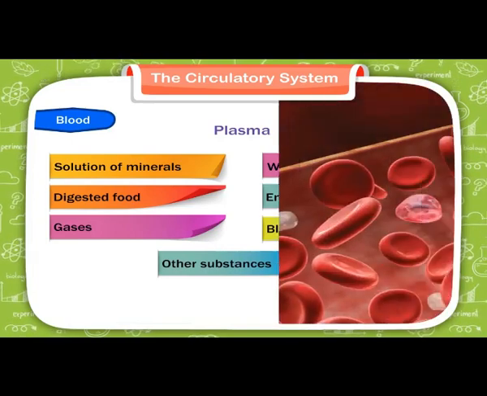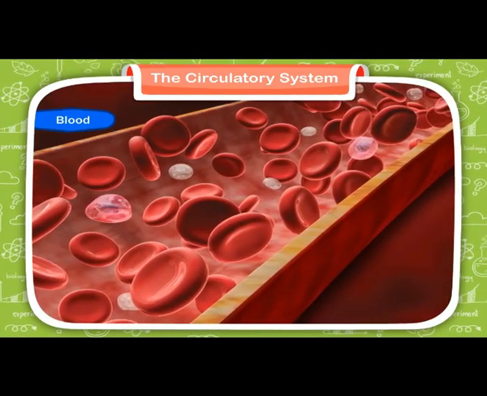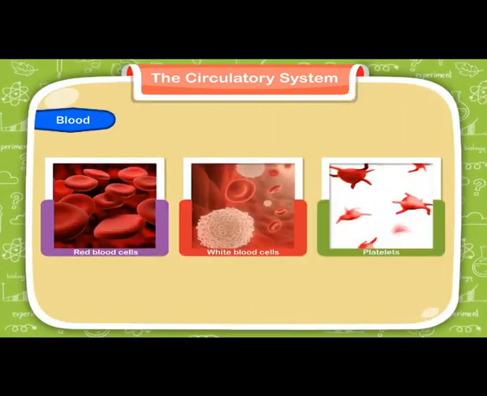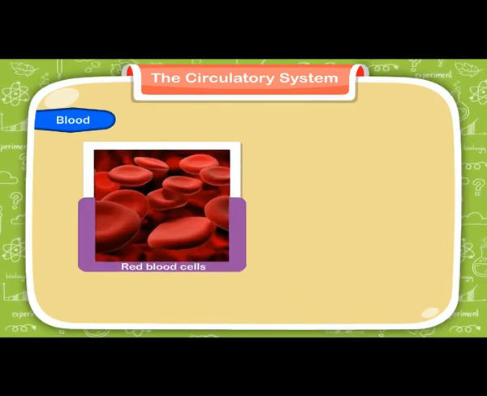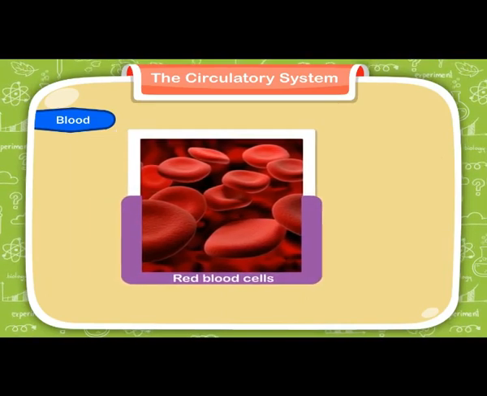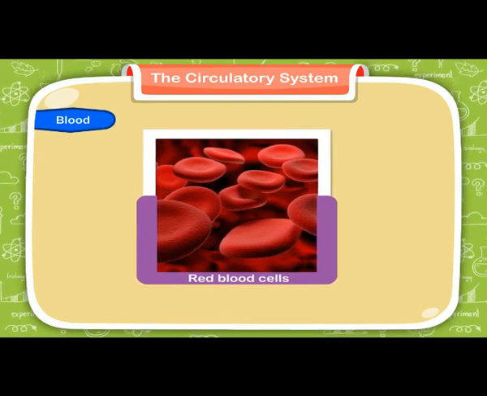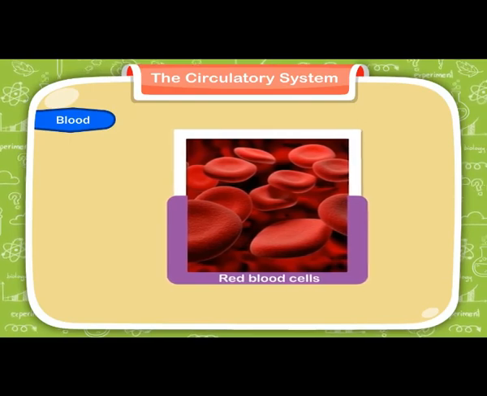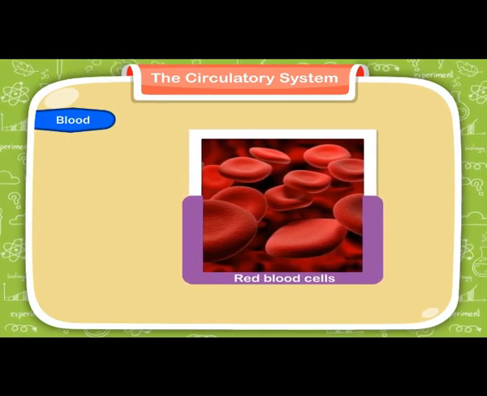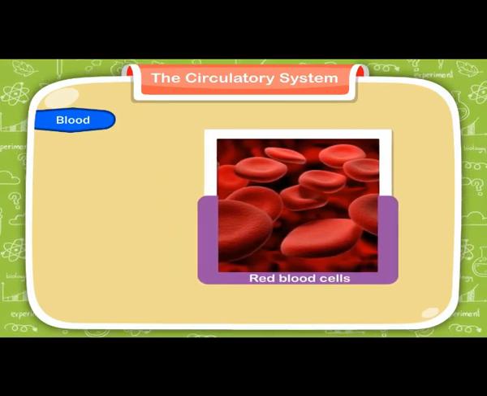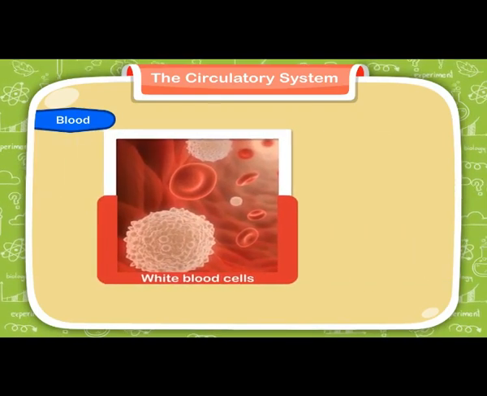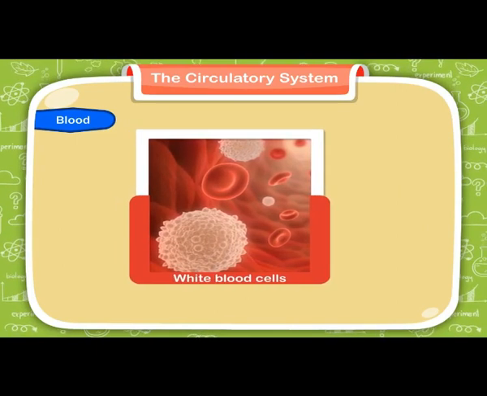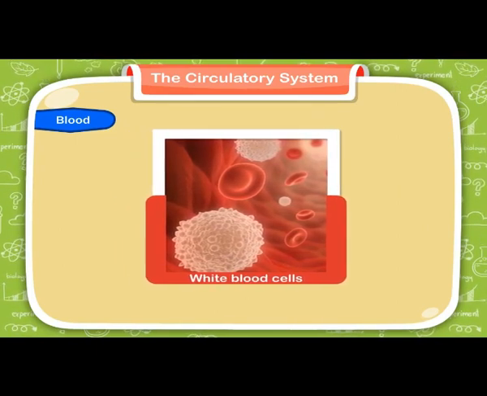Its second function is, after the process of digestion, blood carries nutrients absorbed from the digested food in the intestines to other parts of the body. It also absorbs the waste material from different parts of the body and takes it to the excretory system. For example, your urine, which is a waste material, is taken out of your body through the excretory system, but that is circulated due to blood.